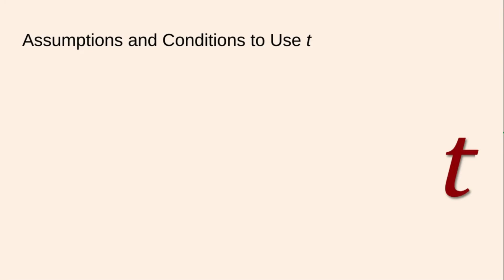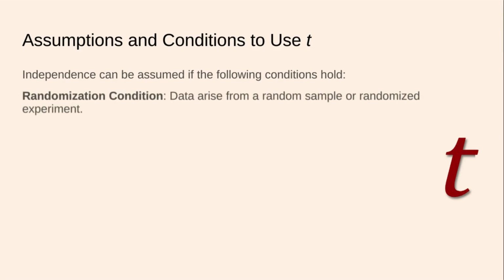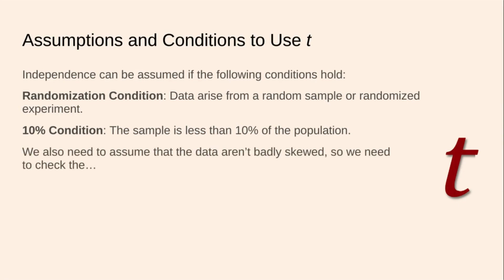All right, so let's look at these assumptions and conditions to use the t model. Independence can be assumed if the following conditions hold. We need to be able to assume independence. And we can check the randomization condition, and that condition states that data arise from a random sample or a randomized experiment. Same randomization condition as before, no surprises there. And the 10% condition: the sample is less than 10% of the population. Any more than that, we cannot assume independence. Ho-hum, moving on.